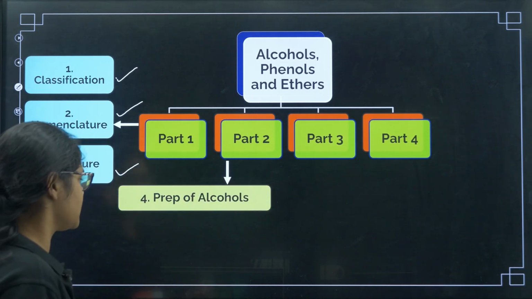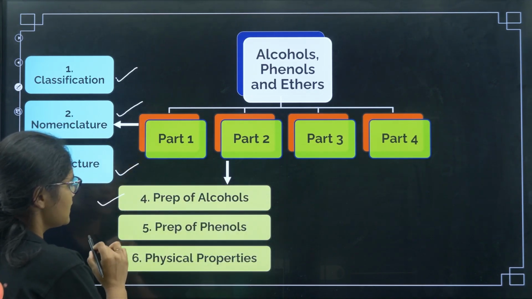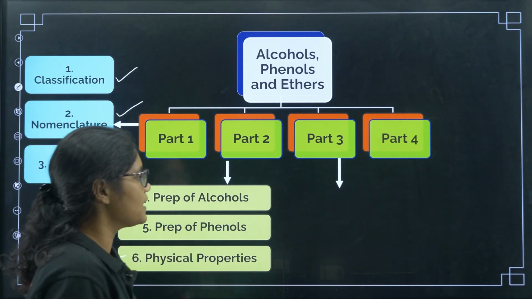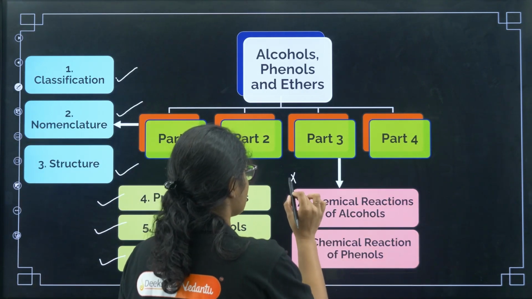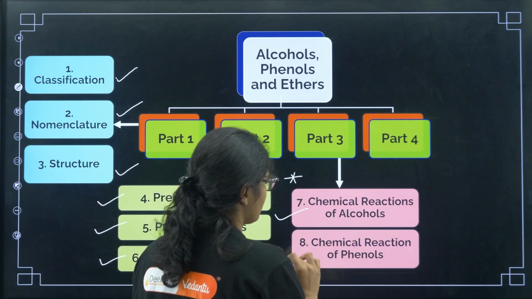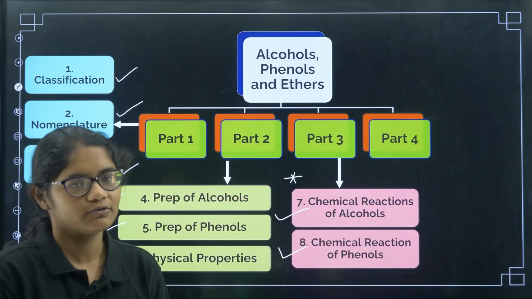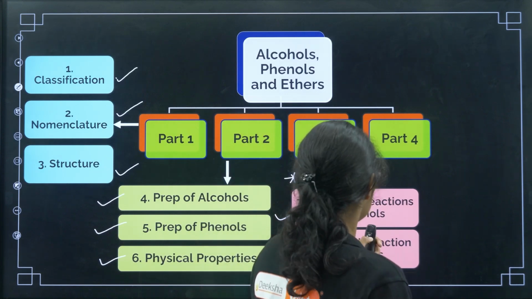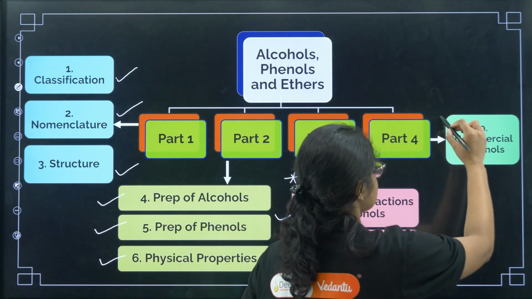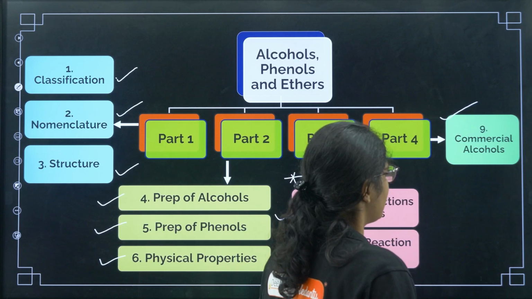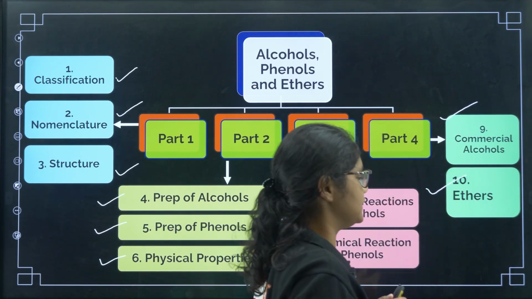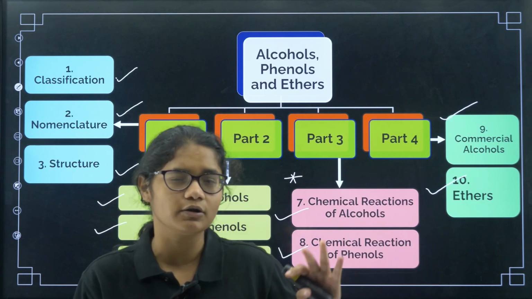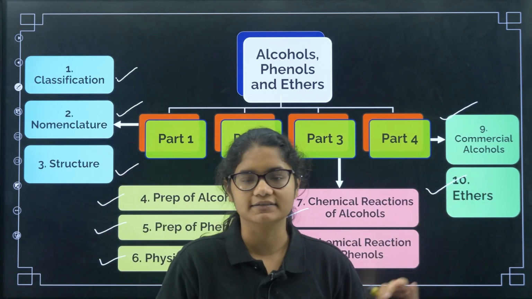Next, in today's class, we are going to discuss preparation of alcohols, preparation of phenols and the physical properties. Next, in part 3, we will be discussing the most important part, that is chemical reactions of alcohols and chemical reactions of phenols. Next, in part 4, we are going to first discuss some commercial alcohols, and then everything about ethers. We will be talking about the preparation of ethers, the reactions of ethers, and a lot of practice questions from ethers also.